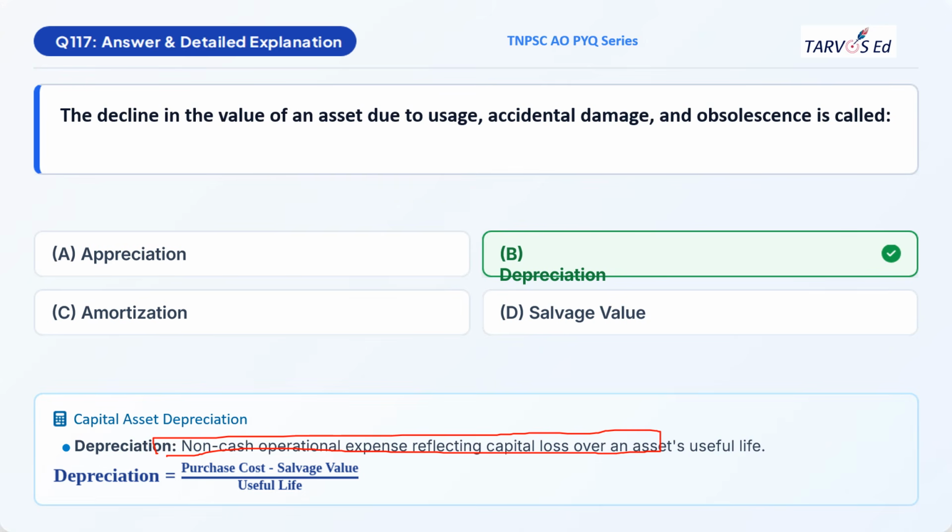Example, you can take a tractor. You purchase a tractor and will be using it for 15 years. If you invest 15 lakhs on a tractor, does it mean after 15 years you will have the same 15 lakh worth of tractor in your hands? No, definitely not, because you have used it and its value has been declining over the years. That is what we call depreciation. The basic formula is purchase value minus salvage value divided by useful life. There are various types of depreciation, and this formula is for the straight line method of calculating depreciation, which is the simplest method, and we get the value directly.